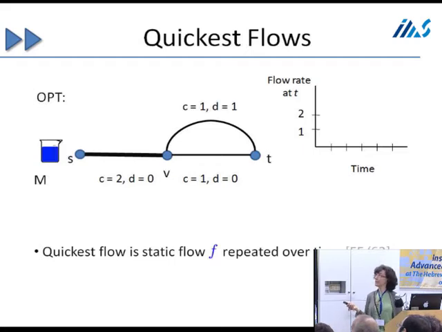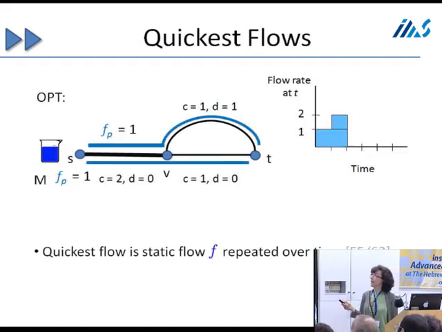So a quickest flow is a static flow repeated over time. It's basically a flow of value 1 on the top path, a flow of value 1 on the bottom path, starting from time 0 and ending at a time where it's the last time it'll be able to reach the sink. And so we get an arrival graph that is at rate 1 until the second path reaches the sink, and then it jumps up to rate 2.